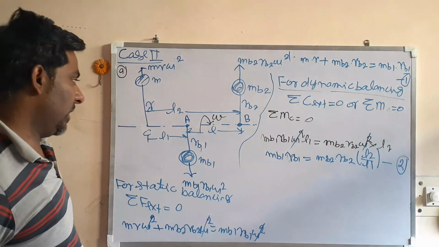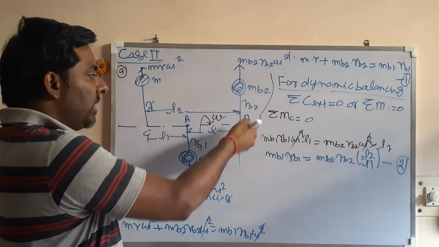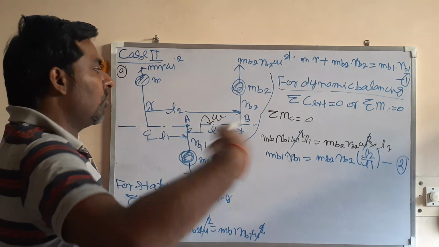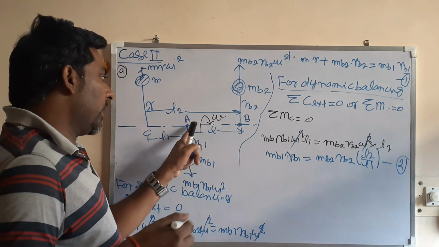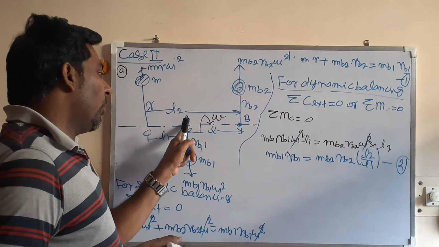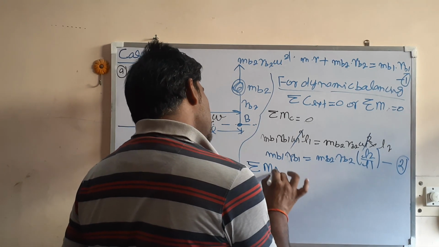In a similar fashion, you can also take moment about A and put it equal to 0, or you can take moment about B and put it equal to 0. Let me write it again so that you can understand how I am writing the moment. Moment about A is equal to 0.